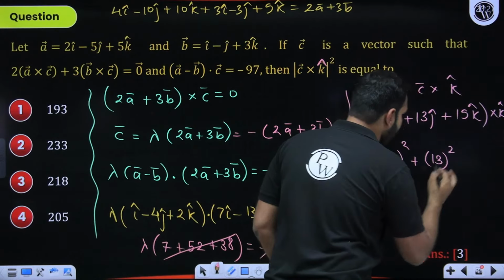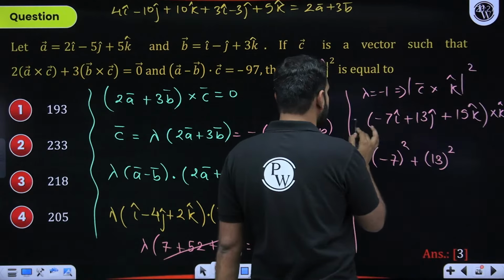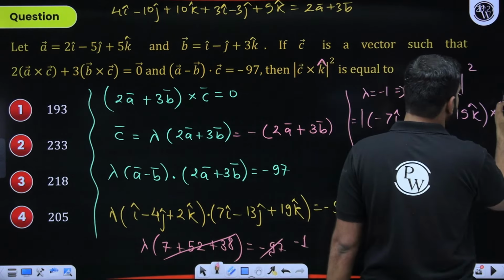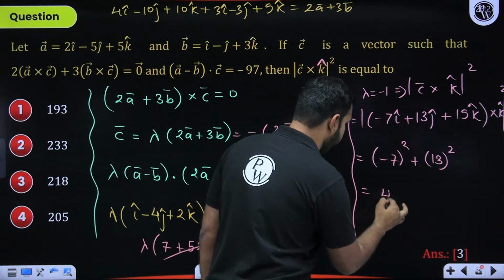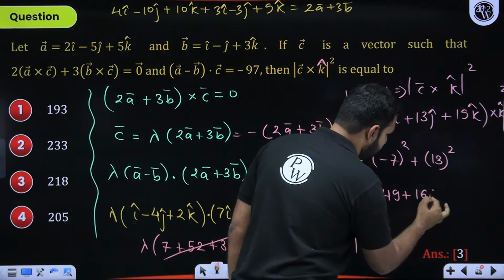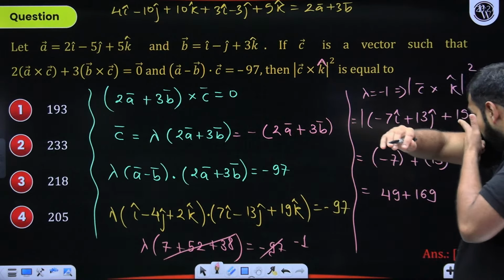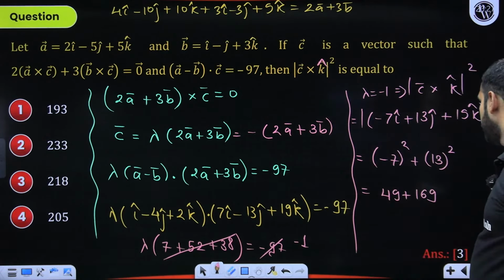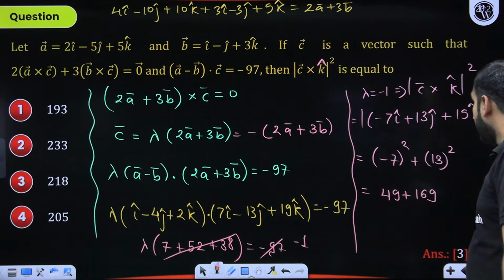Are you understanding my words clearly? And under root wouldn't be there if I'm talking about this square. Are you understanding my words more clearly here, students? So with that, 7 square is 49. 13 square is 169. So 49 plus 169 would be the answer, and that should be 218. There's no confusion on that, I believe. Can I move ahead with the next question?